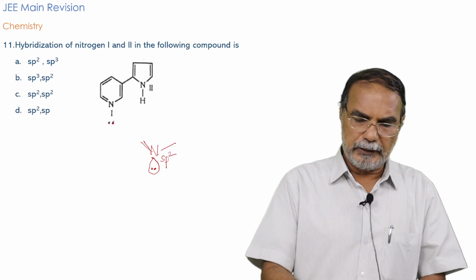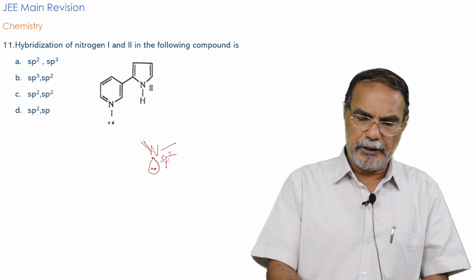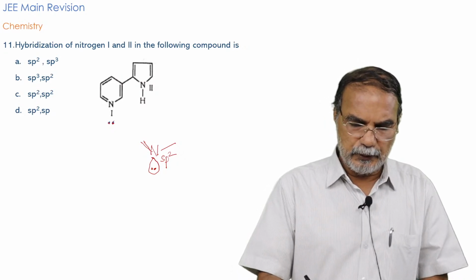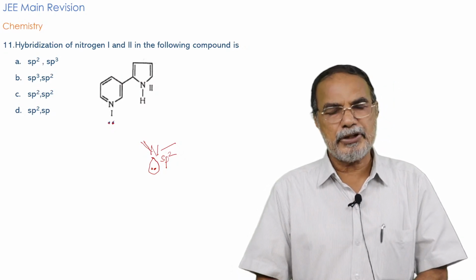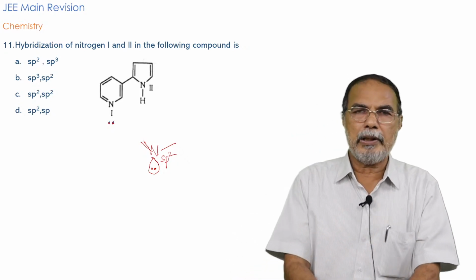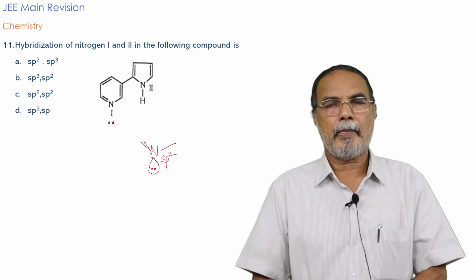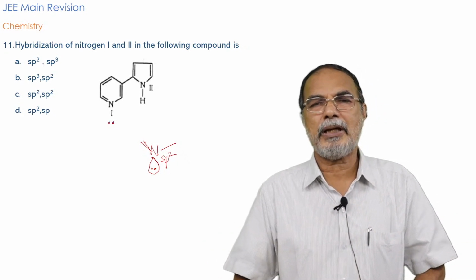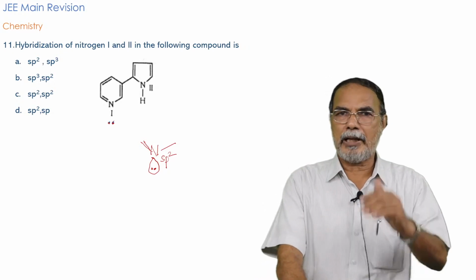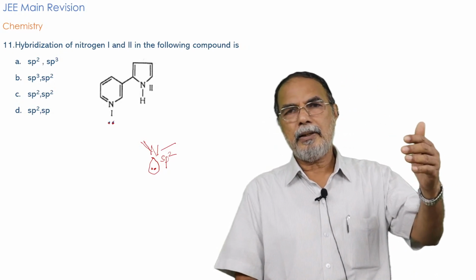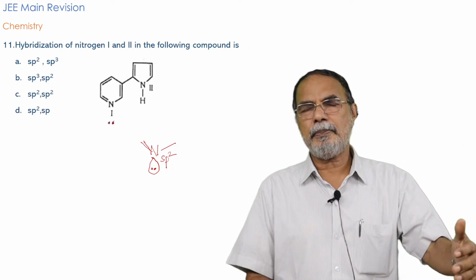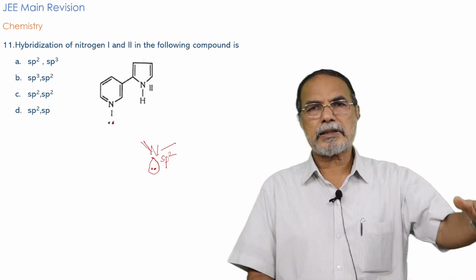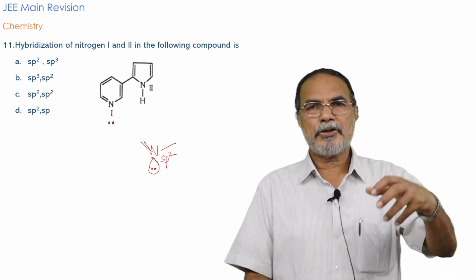You know that in aromatic ring systems, benzene, pyridine, etc., all the atoms are in the sp2 hybridized state. The carbon atoms are sp2 hybridized, so is the case with the nitrogen atom. Then only you can have planarity. The conditions for aromaticity also come here in this question: planarity, a conjugated system, and there must be 4n plus 2 pi electrons. All those things are to be satisfied for a system to become aromatic.